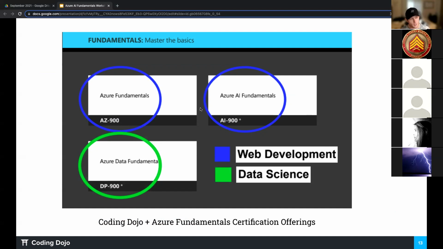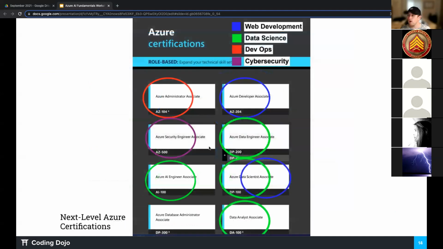So these are the three that we offer. Next week, I will be teaching a DP900. So that will be next Wednesday, same time. If you're interested, you can reach out to Luke to get the Zoom link there. So we do offer these each month. There are more, though. There are more Azure certifications that, if you want, some of these are more expensive, like this DP100 and the DA100 are more expensive.